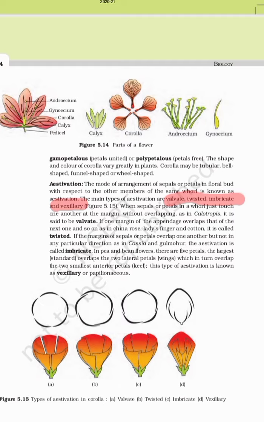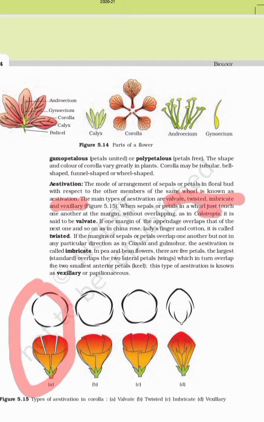Now when all the units are separated, it means all the petals are separated. See here, all are separated. That is called valvate estivation. They are not overlapping with each other. Here you have to learn the examples.